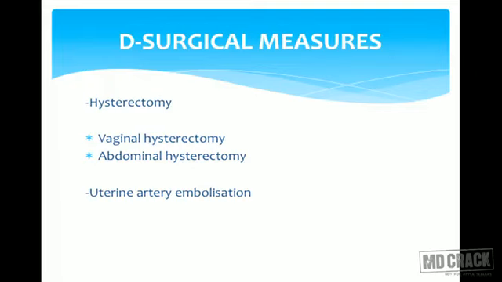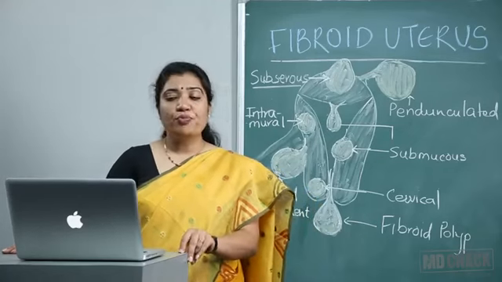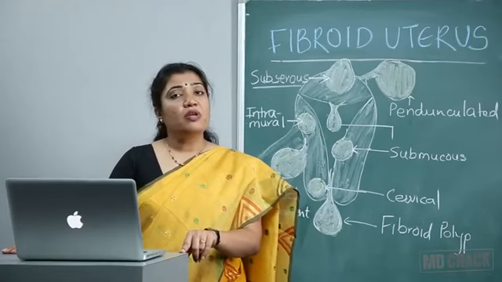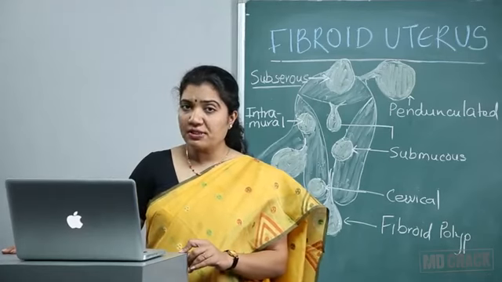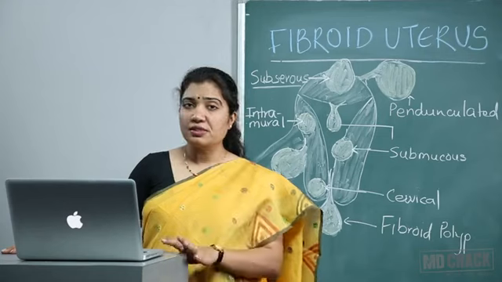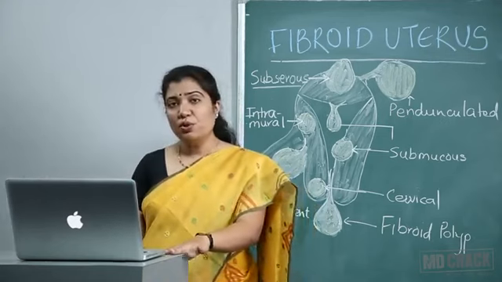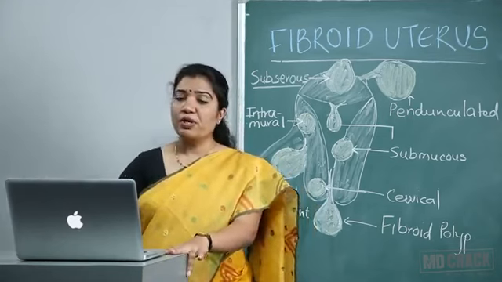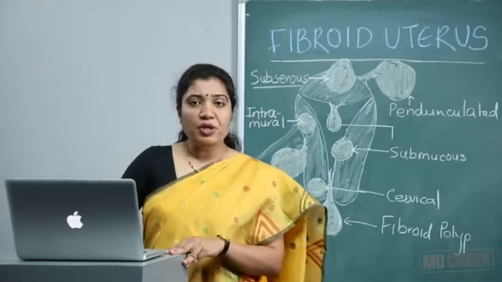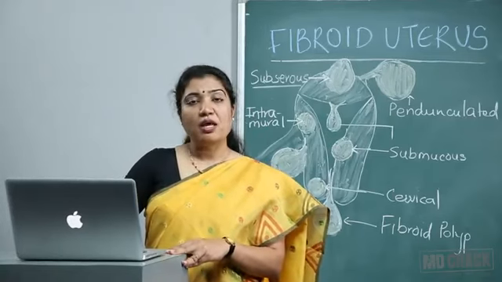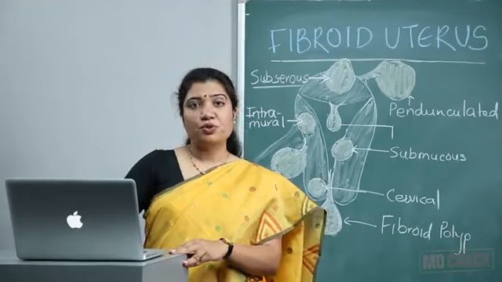And the other mode of treatment for fibroid which is coming up in a big way is uterine artery embolization. That's the future of management of fibroids, where we will embolize this vessel, or we embolize this vessel, and the tumor shrinks in size. So we don't have to take out the whole organ just for the myomas. So this finishes our topic of fibroid, and I hope this lecture helps you prepare this topic nicely.